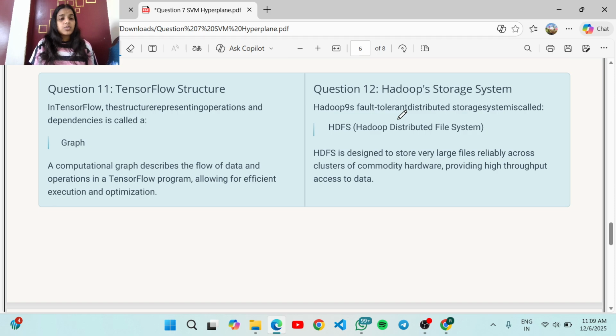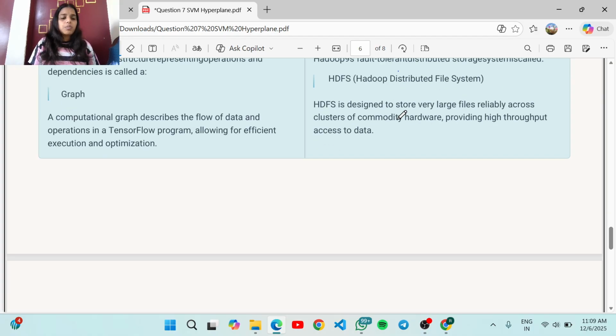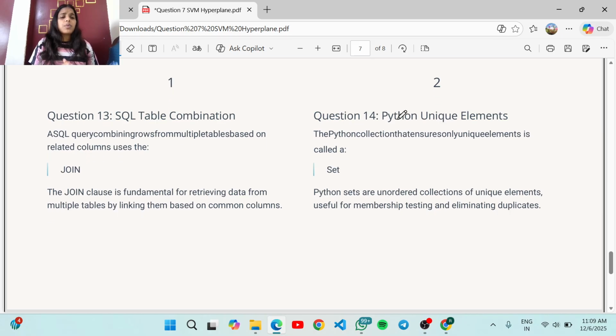Now move to the 11th question, which is from TensorFlow structure. In TensorFlow, the structure representing the operations and the dependencies is called a graph. Now move to Hadoop's storage system. Hadoop's fault tolerant distributed storage system is called HDFS, which stands for Hadoop Distributed File System.